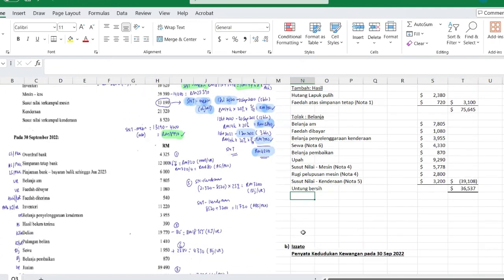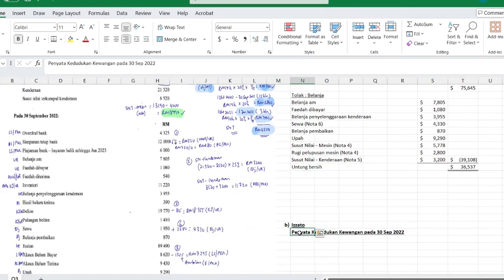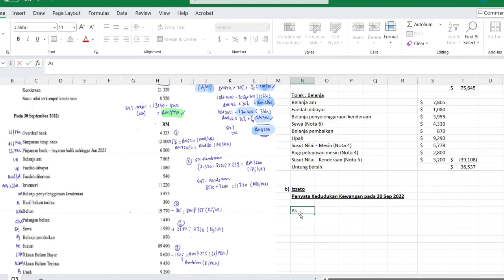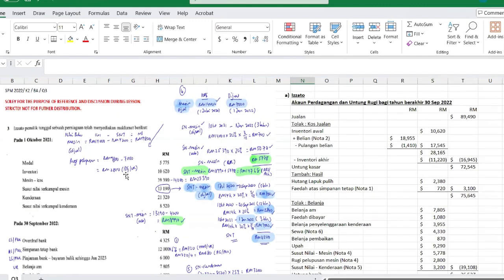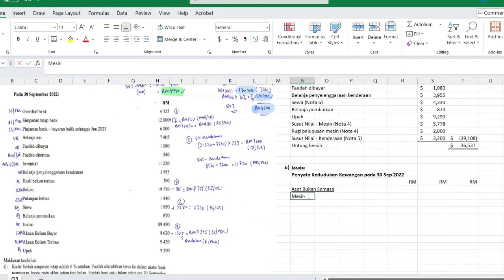Okay, let's continue with Penyata Kedudukan Kewangan. First section is Aset Bukan Semasa. Underline. First asset is the machine. Now the cost machine, as we can see here, it should be 25390. Also refer to note 4.